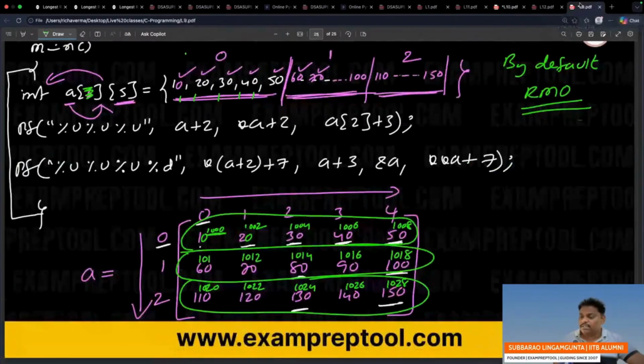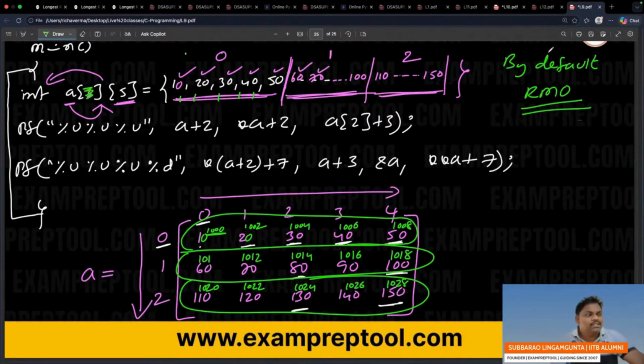Some people are asking, sir, where will it be stored? In the static area, stack area, or heap area? Local will be stored in local, global will be stored in global. If you use the static keyword, even though it is local, it will be stored in the static area. You know this very well.